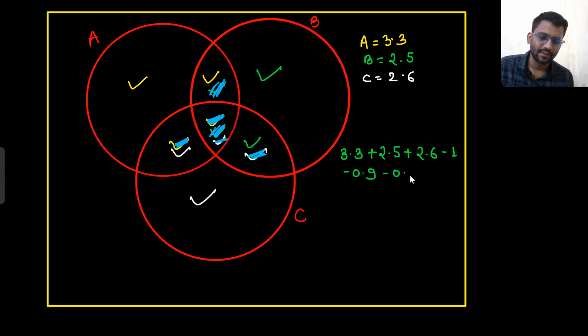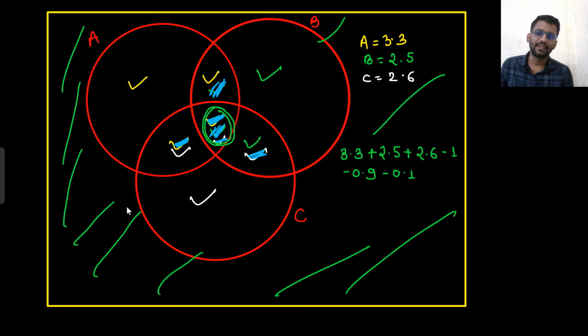Minus 0.1. Now, in this calculation, who all are there? Those who answered A, those who answered B, those who answered C, those who answered A and B, those who answered A and C, those who answered B and C. But those who answered all three are not there. And those who answered none are also not there.